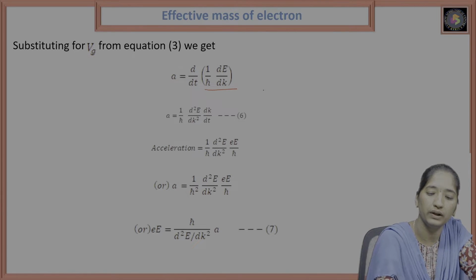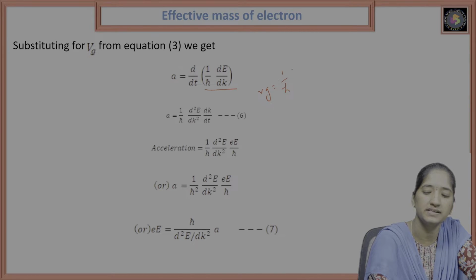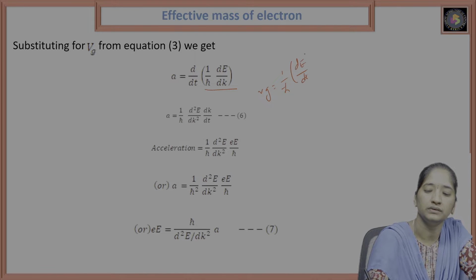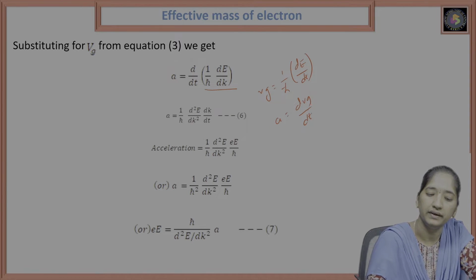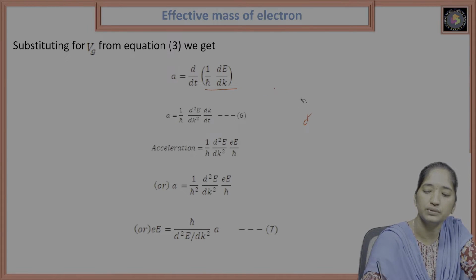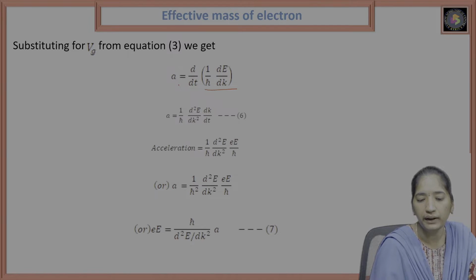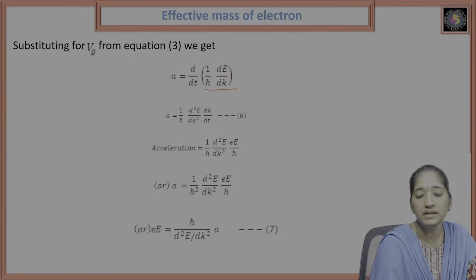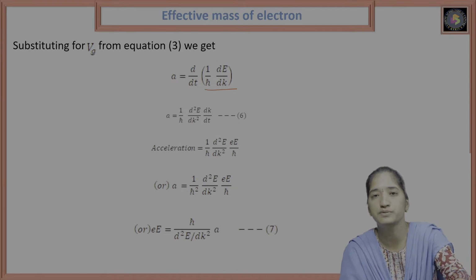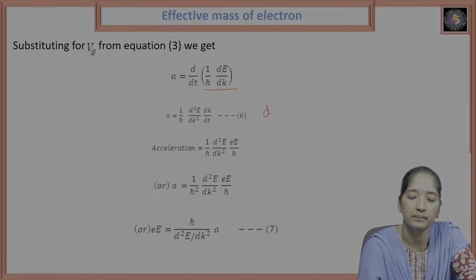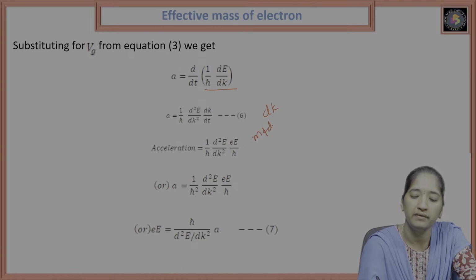We know the formula Vg is equal to 1 by h cross dE by dk. So acceleration is equal to dVg by dt, that is d by dt of 1 by h cross into dE by dk. 1 by h cross is a constant, so we will get d square E by dk square into dk by dt. Here we multiply and divide with dk.